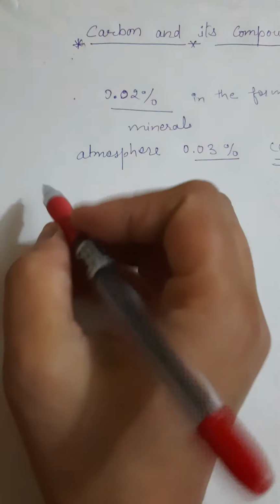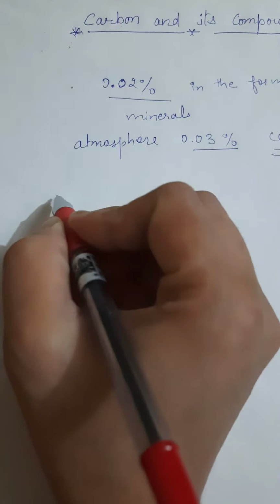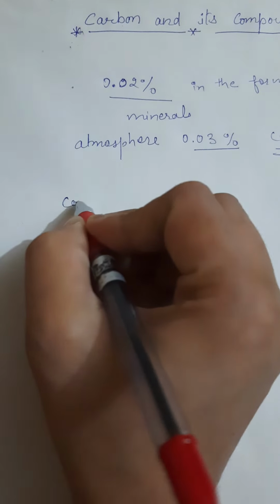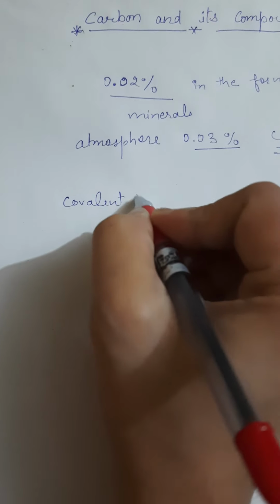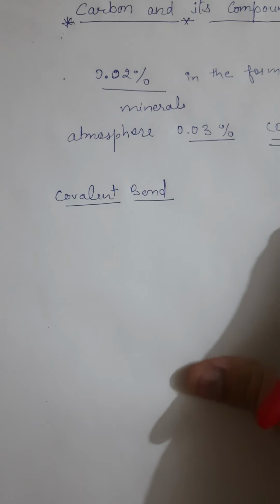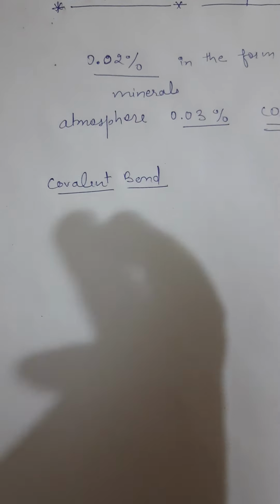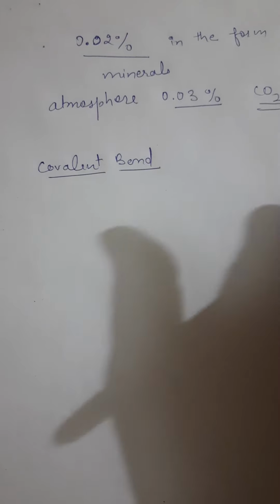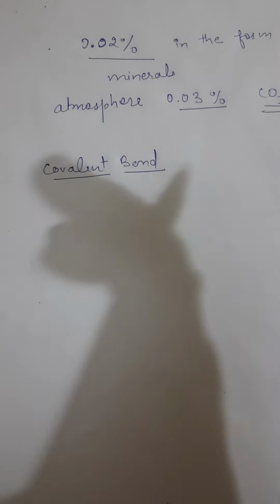Next is bonding in carbon. Carbon forms covalent bonds, which means covalent compounds are formed. What is the difference between ionic compounds and covalent compounds?